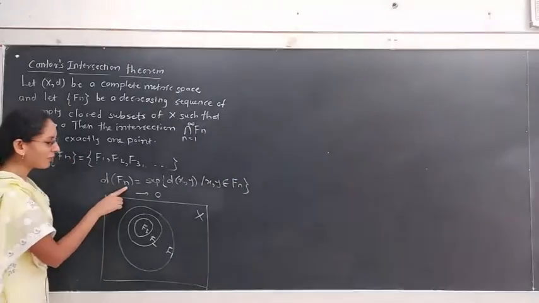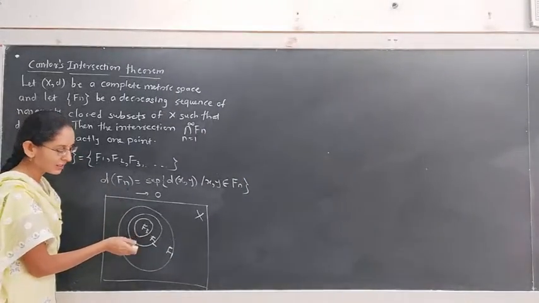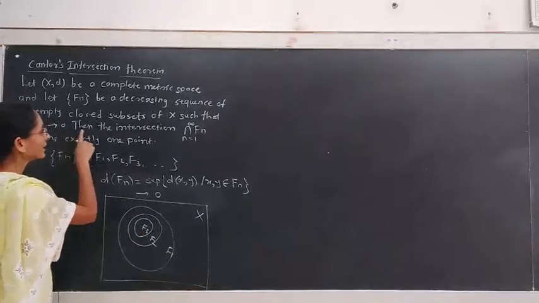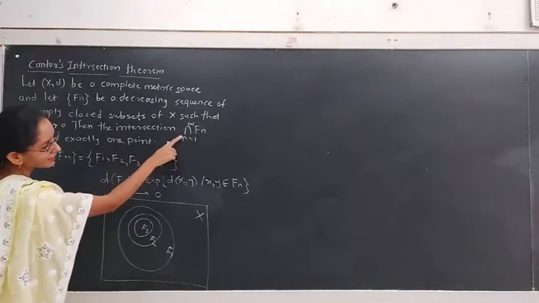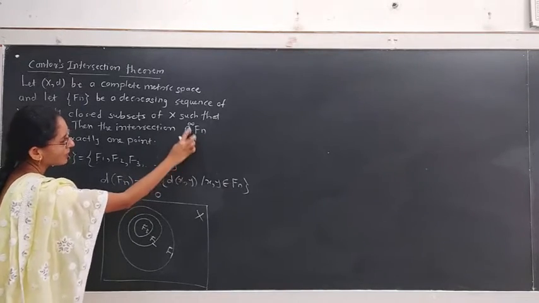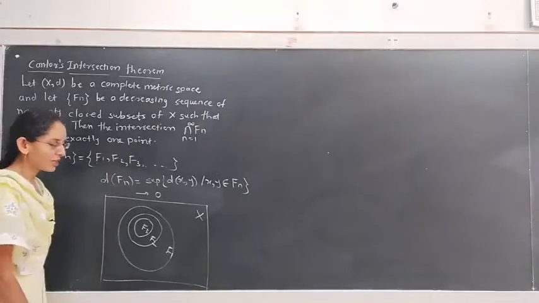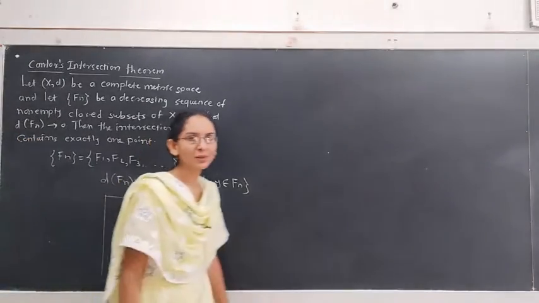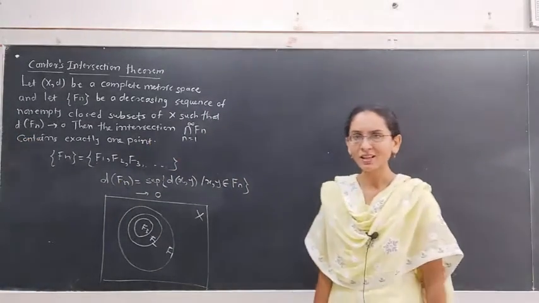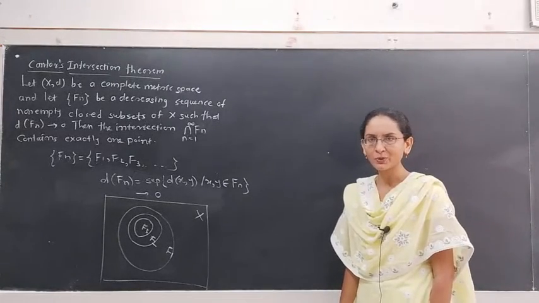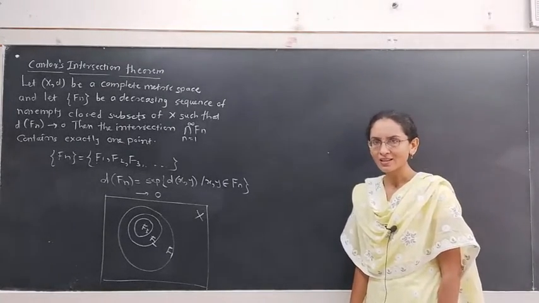The diameter of Fn, as n tends to infinity, tends to 0. Then the intersection of Fn from n equal to 1 to infinity contains exactly one point. That is, the intersection of all these closed sets will contain a single point. This is Cantor's intersection theorem. We studied the proof of the same theorem in the last lecture.